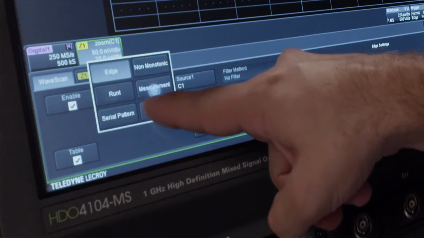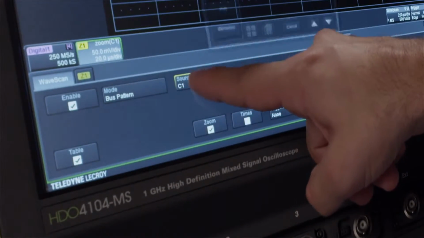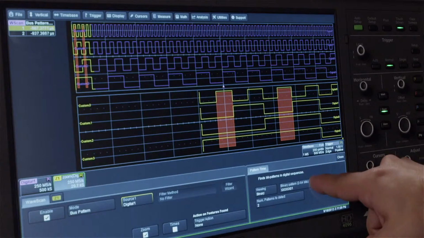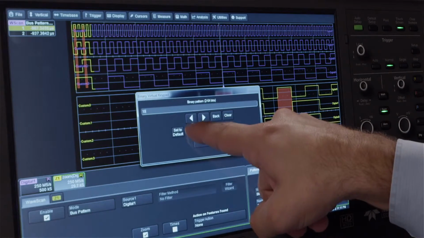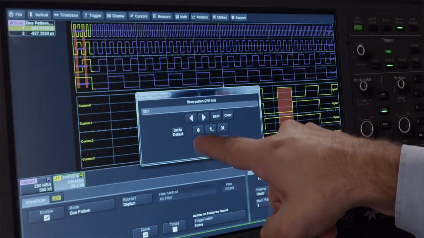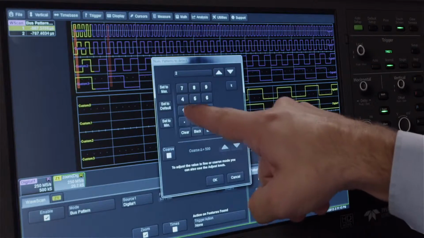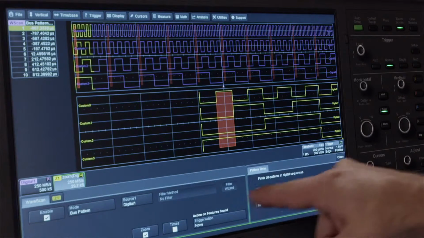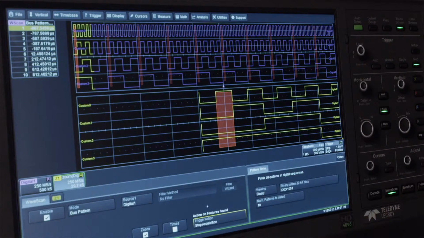Set the WaveScan mode to bus pattern and set the source to Digital 1. Specify the desired pattern and how many instances for WaveScan to find in the right side dialog. Select Stop Acquisition to have WaveScan stop the trigger when the pattern is found.